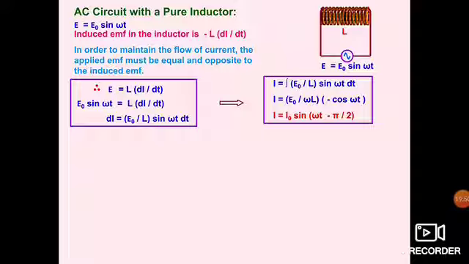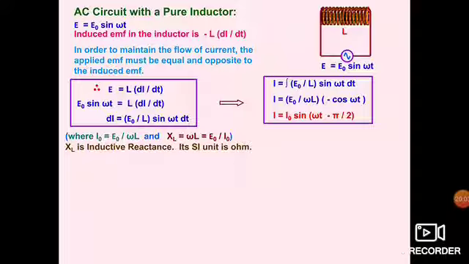So what you see in this situation is that current is coming, I is equal to I naught sin omega t minus pi by 2, where E is equal to E naught sin omega t. It means current lags the voltage by an angle of 90 degrees, where I naught is equal to E naught by omega L, and XL, which I told you is the reactance of the circuit, is equal to omega L. So XL is the inductive reactance and its SI unit is ohm. Current lags behind EMF by how much angle? 90 degrees.